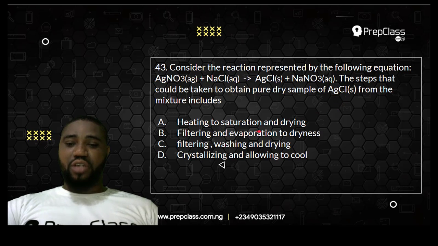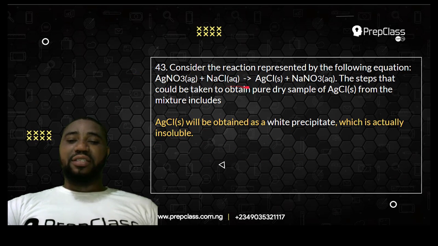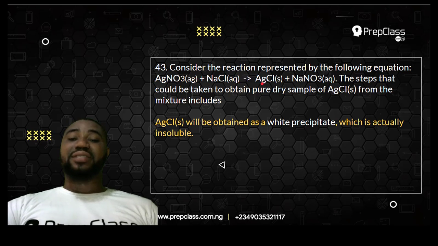Is it heating to saturation and drying? Is it filtering, evaporation and dryness? Is it filtering, washing and drying? Is it crystallizing and allowing to cool? Now, if you look at this reaction, you see that this solid means that this AgCl will be formed as a white precipitate. If you've performed the reaction before, this AgCl is insoluble. Are you following? Because it is a white insoluble precipitate, it is not soluble in this solution, and therefore it will also not be soluble in water.